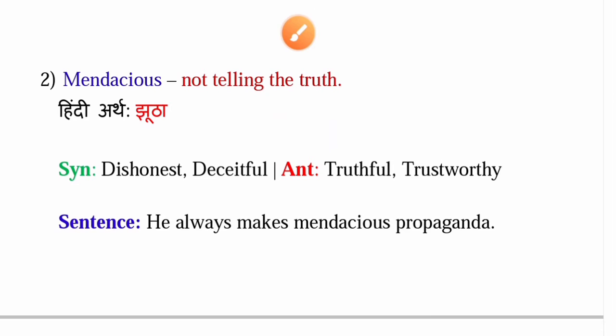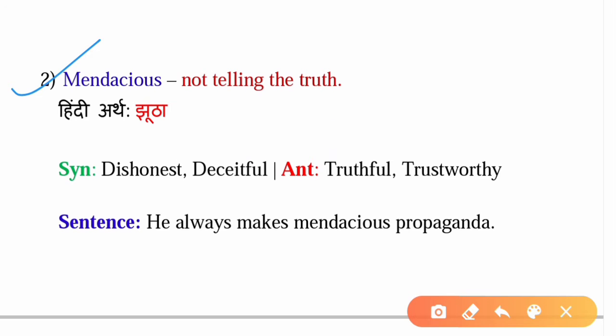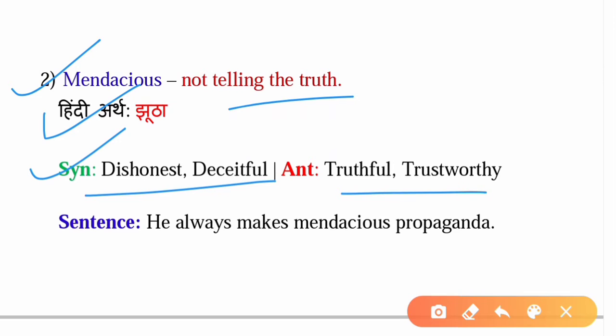The second word is mendacious. It means not telling the truth. The Hindi meaning for this word is jhootha. Synonyms are dishonest and deceitful. The antonyms are truthful and trustworthy. The sentence that can be formed from this word is: he always makes mendacious propaganda.